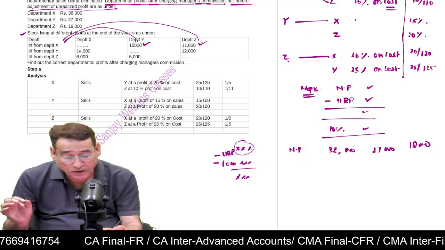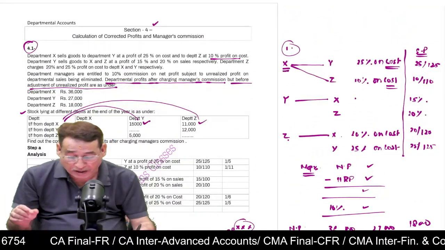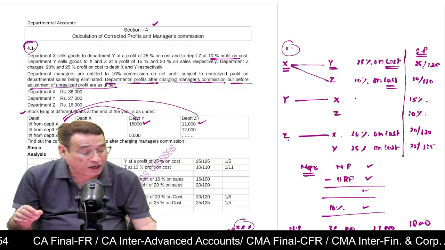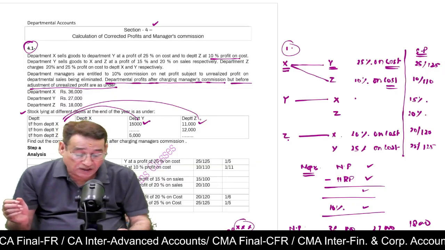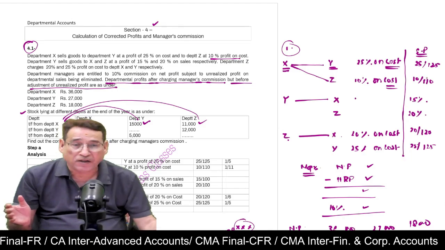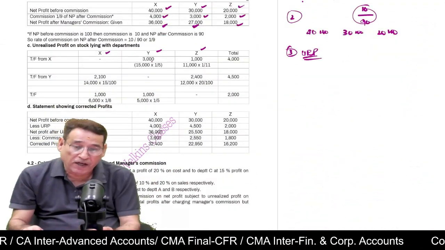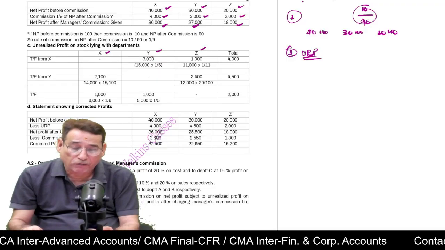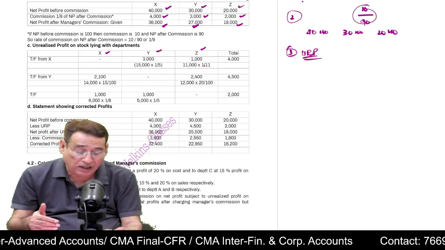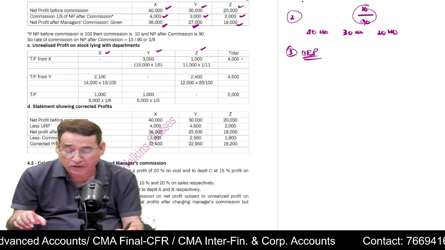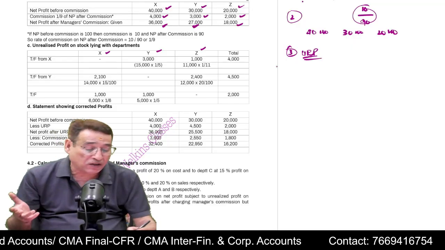So whatever closing stock is given to you, accordingly, you know the rates that when department X transfers goods to department Y, the rate is 25 by 125. And similarly, when it transfers to Z, the rate is 10 by 110. So you simply write these figures over here, transfer from X. Now, stock lying with Y is 3,000. You apply the rate 25 by 125 or 1 by 5. Similarly, this much. And you can get the unrealized profit of X, similarly of Y, and similarly of Z. So now you can get the unrealized profit.